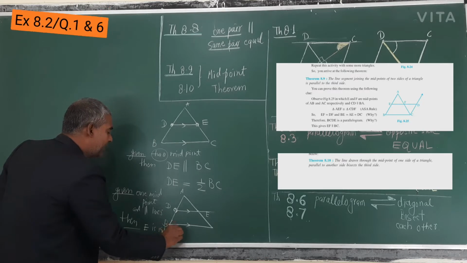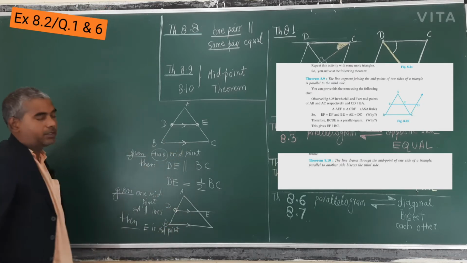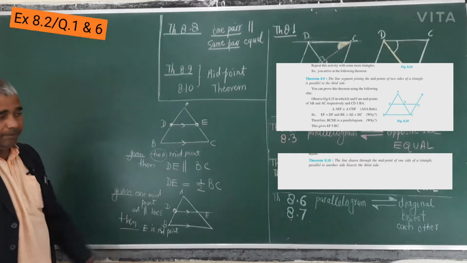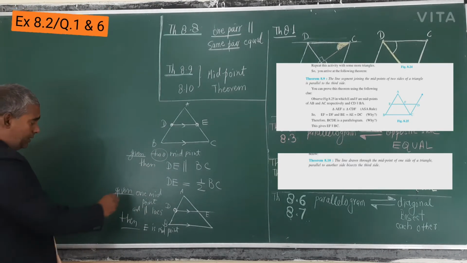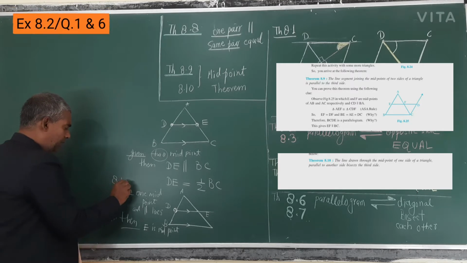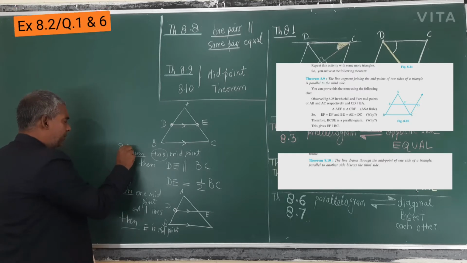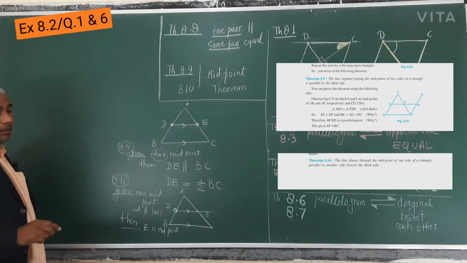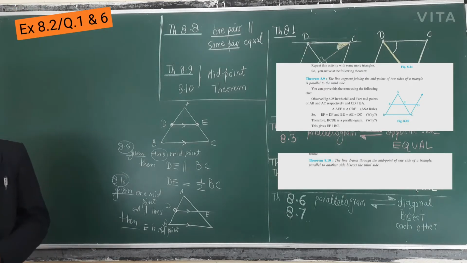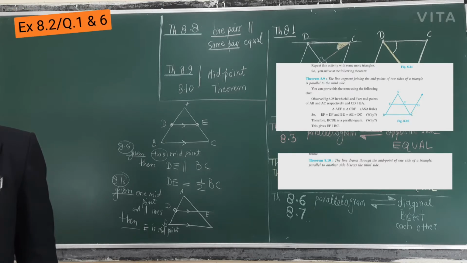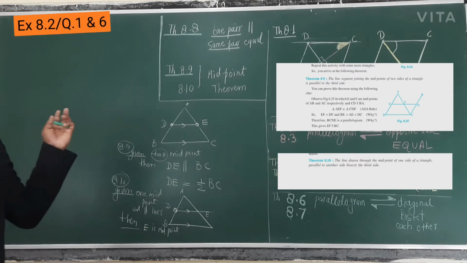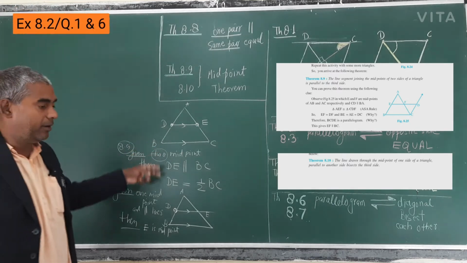So, very slight difference, but this is the opposite of this theorem, 8.9, 8.10. So this theorem will be used. This is 8.10 and this is 8.9, in question number 1 and question number 6. 8.2, question number 1 and question number 6. 8.1. The question is very easy if you know this theorem.